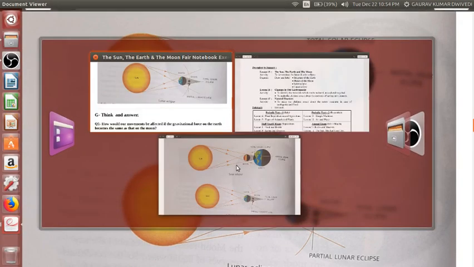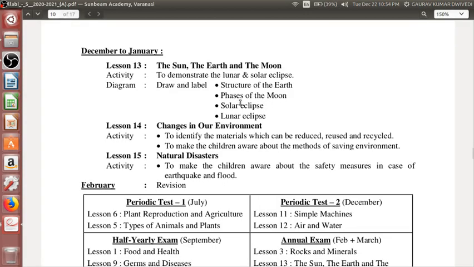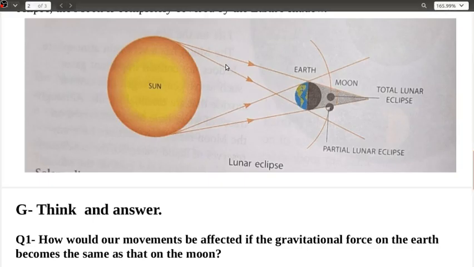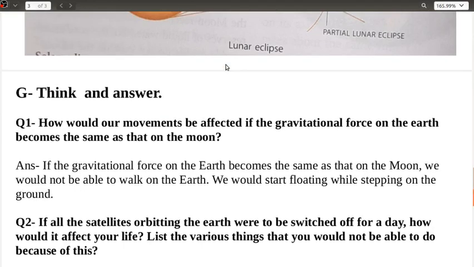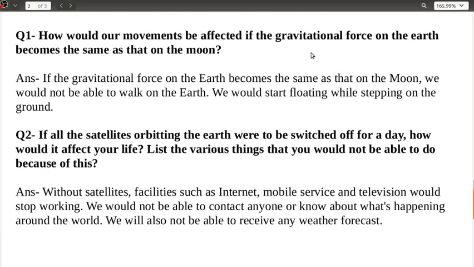And now I think you have completed all the 4 diagrams. Structure of the earth हो गया, phases of the moon हो गया, solar eclipse and lunar eclipse. So in this way we have completed this entire chapter except for think and answer. So now let us see how would our movements be affected if the gravitational force on the earth becomes the same as that on the moon.